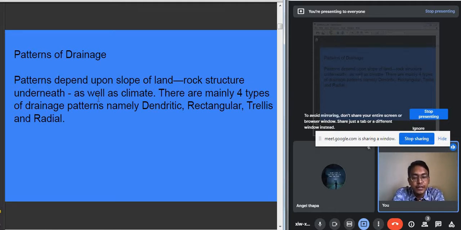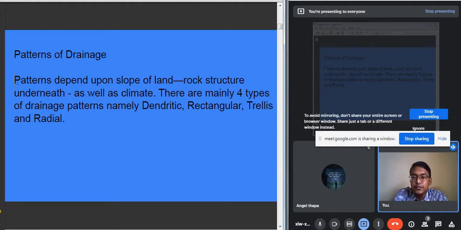The main river along with its tributaries forms a certain pattern, and these patterns are known as the drainage pattern. There are basically 4 different types of drainage pattern, and we will be studying about these 4 different types. So what is drainage pattern actually?